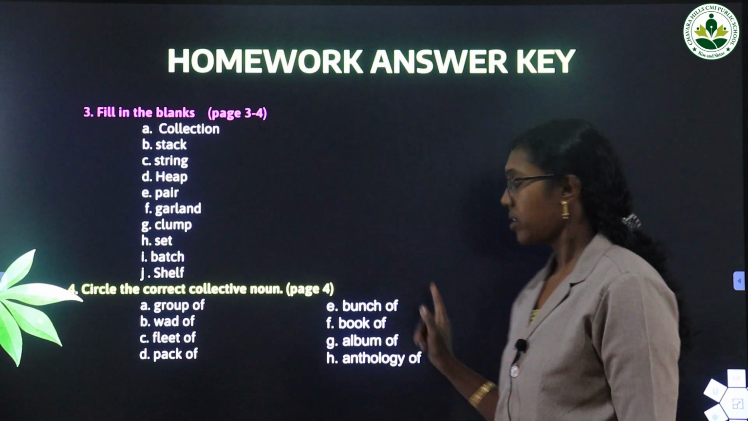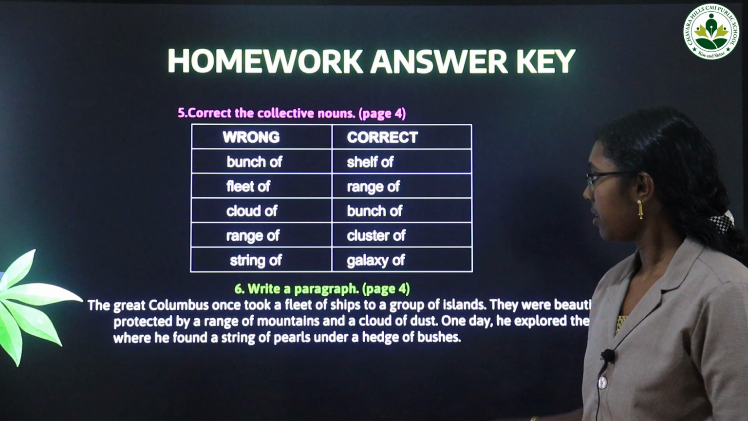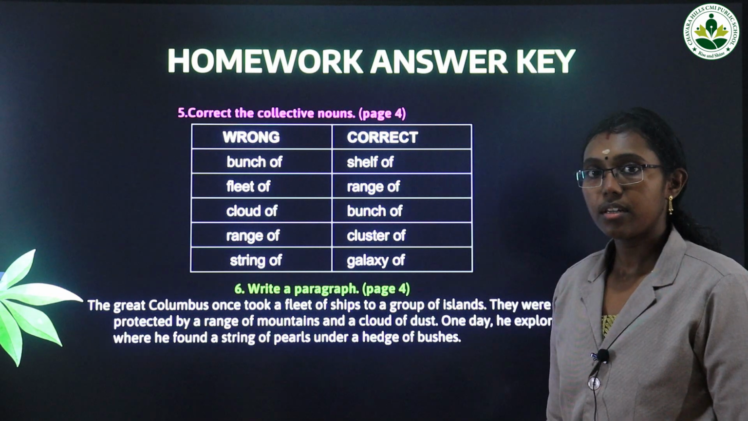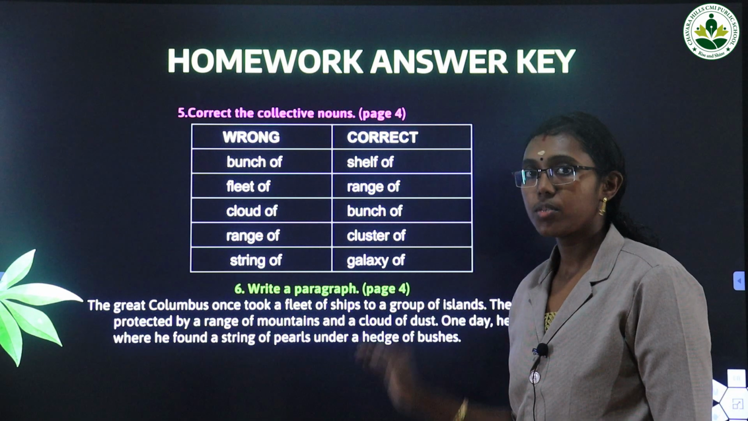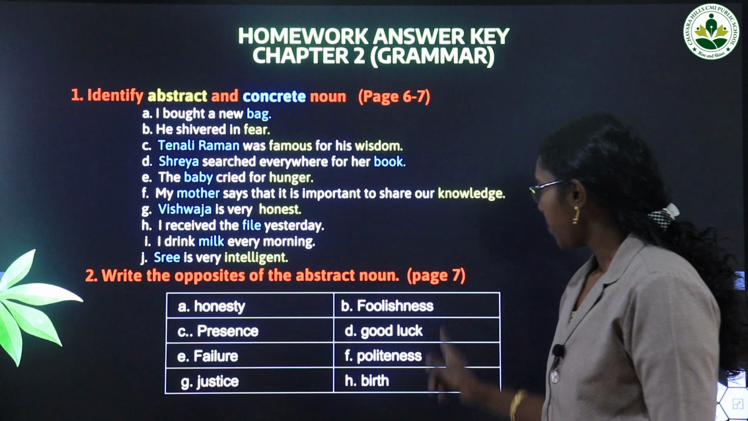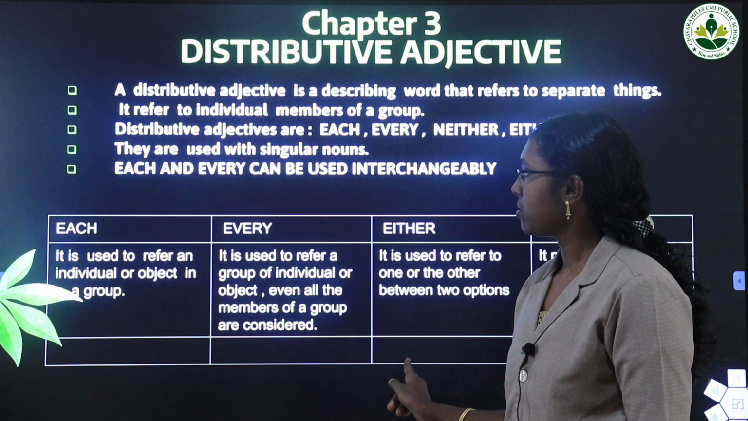You can check the answers. All the answers are given here, and see here, for "write a paragraph", one paragraph is given there. You can write in the textbook, space is there, you can just write there. And see, the chapter 2 answers are here, just see and correct it.